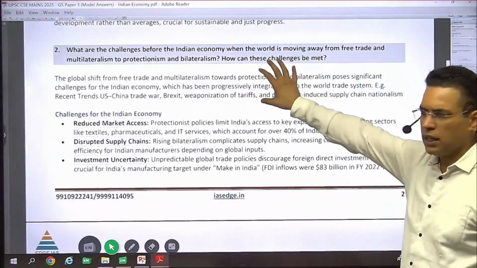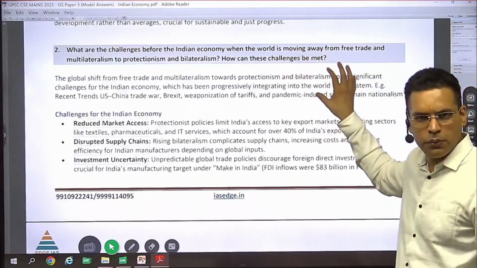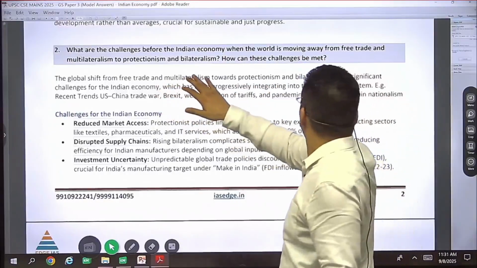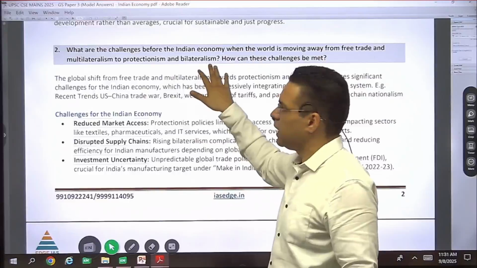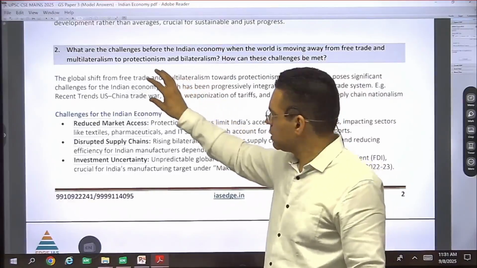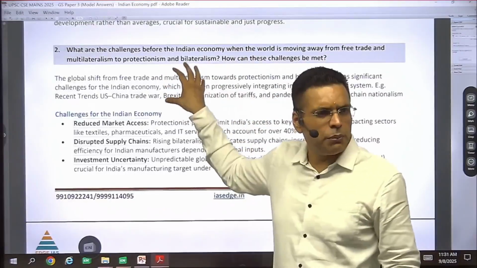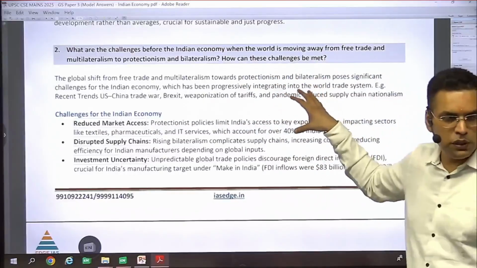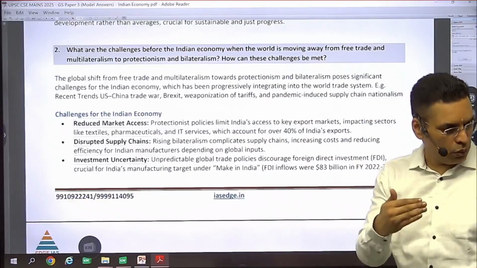Then they have asked, this is highly contemporary relevance, the Trump policy. The world is moving away from free trade and multilateralism to protectionism and bilateralism. Now this is the current trend from the last 5-7 years. So pretty basic question, but again very contemporary, which means your reading has to be very thorough in the newspaper.